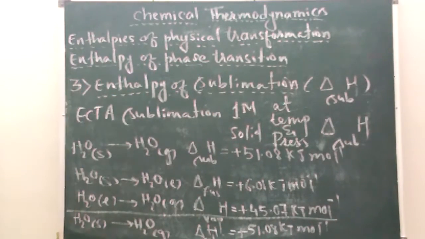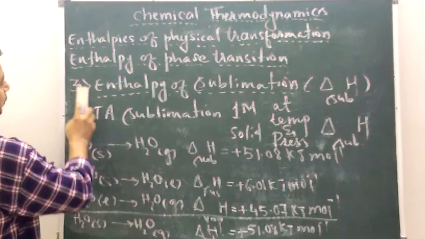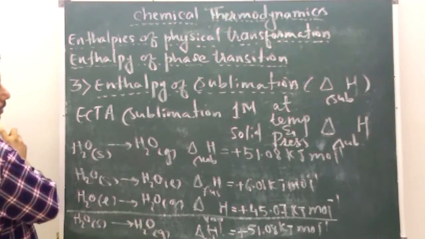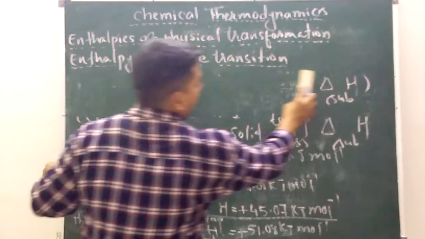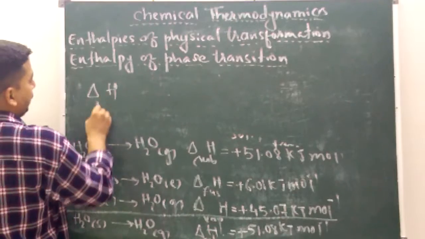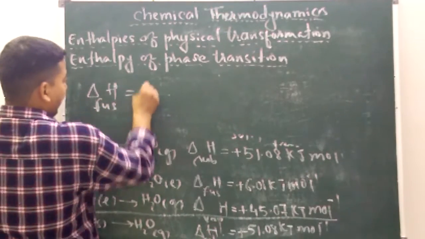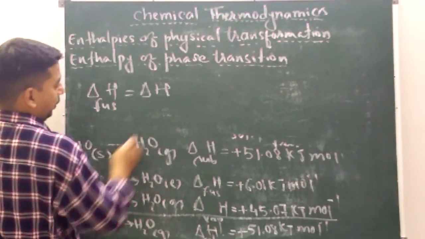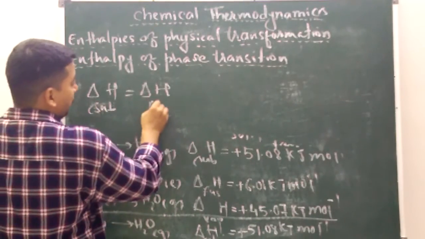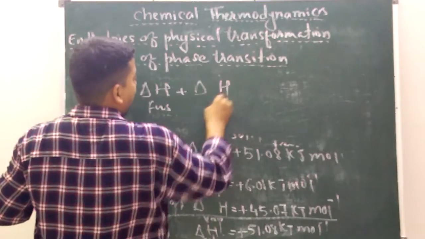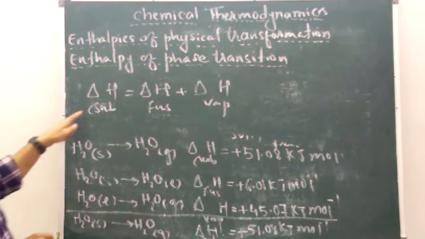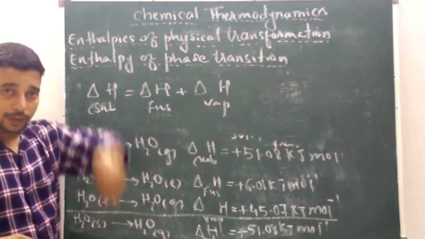Now I will rub this one and explain here. You can take the screenshot. So I can say that enthalpy of sublimation is equal to enthalpy of fusion plus enthalpy of vaporization.